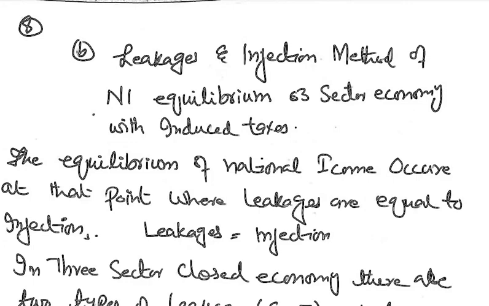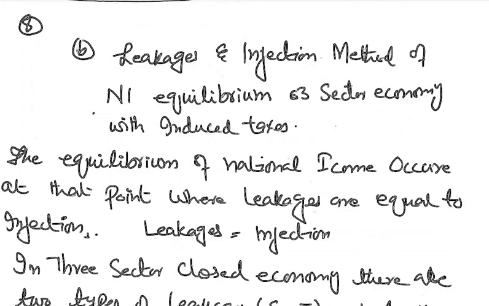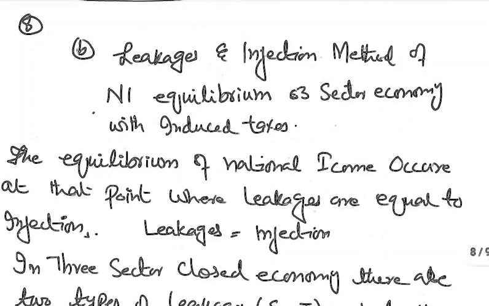Our today's lecture is in continuation of our previous lecture, determination of national income in three sector economy with induced taxes. But previously we used the aggregate demand and aggregate supply method, and today we will use the leakages and injection method. So the topic for our today's discussion is derivation of national income in three sector economy with the leakages and injection method, along with the inclusion of induced taxes.